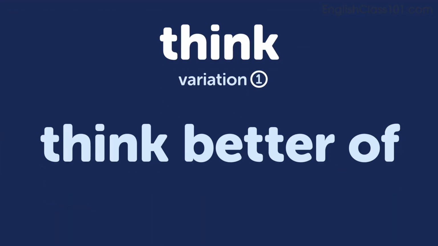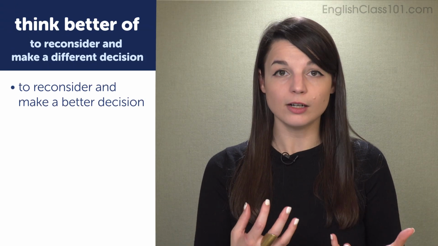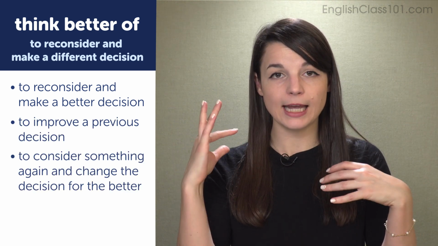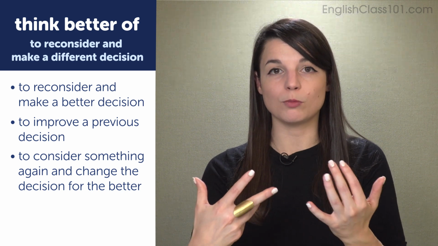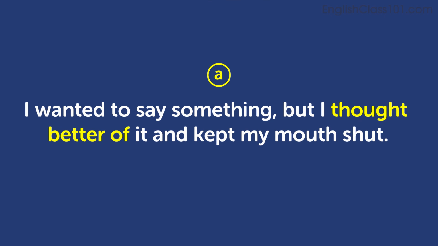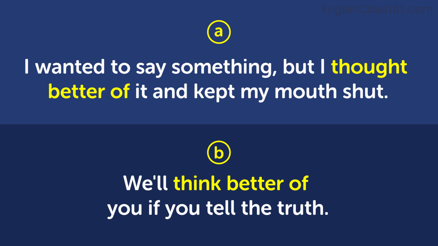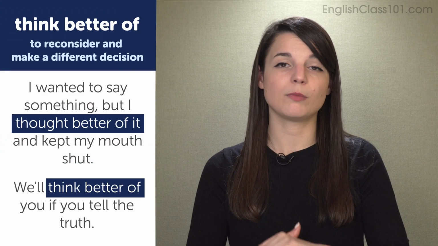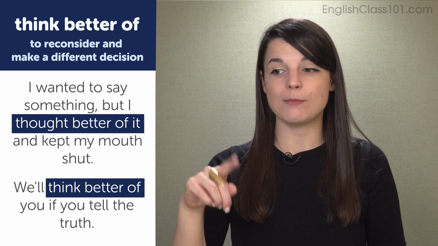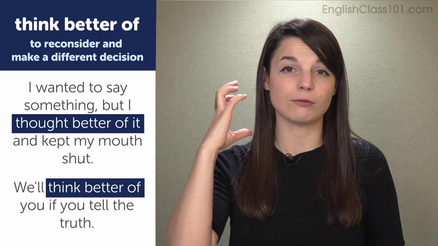Let's look at some variations, some other words we can attach to think to create different meanings. First is think better of. Think better of means to reconsider and make a better decision or make an improved decision. It means to consider something again and change your decision, hopefully to make an improved decision. Examples. I wanted to say something, but I thought better of it and kept my mouth shut. We'll think better of you if you tell the truth. So in both of these sentences, there's a reconsideration. Someone is considering something again and making an improved decision because of that reconsideration.